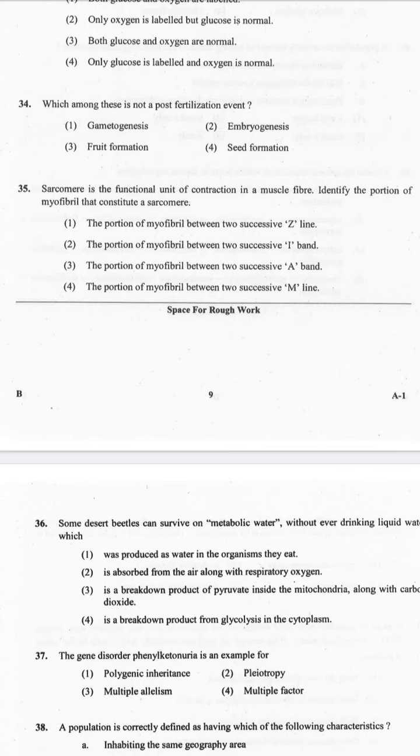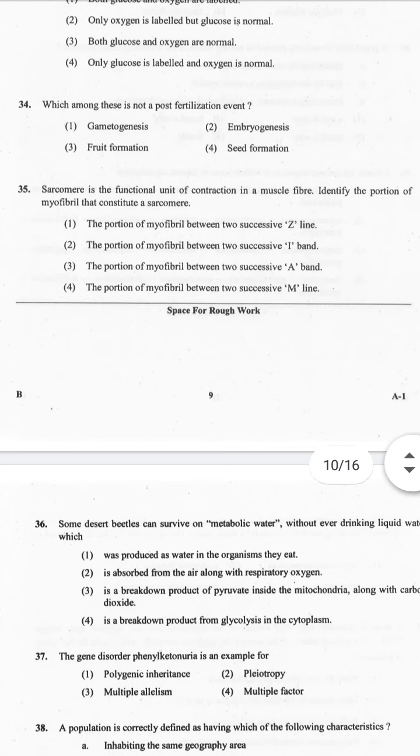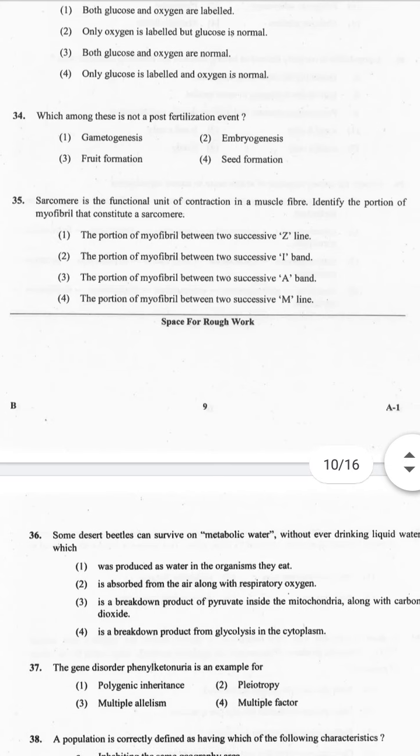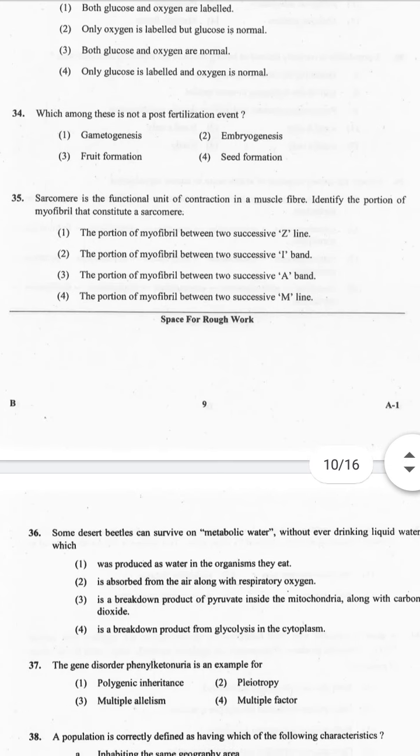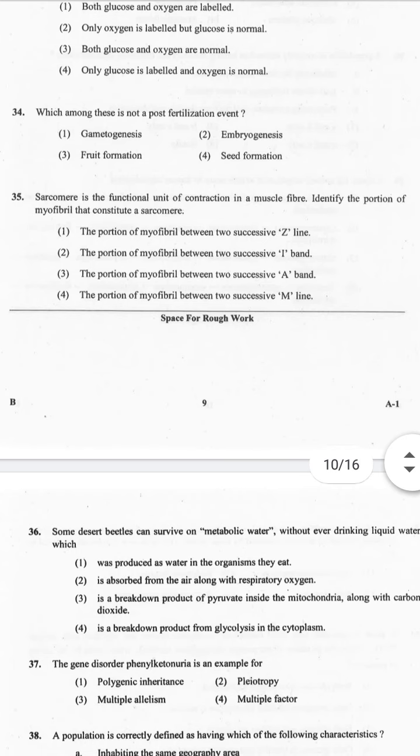Sarcomere is the functional unit of contraction in a muscle fiber. Identify the portion of myofibril that constitutes a sarcomere. 1. The portion of myofibril between two successive Z lines. 2. The portion of myofibril between two successive I bands. 3. The portion of myofibril between two successive A bands. 4. The portion of myofibril between two successive M lines. The correct answer is option 1.